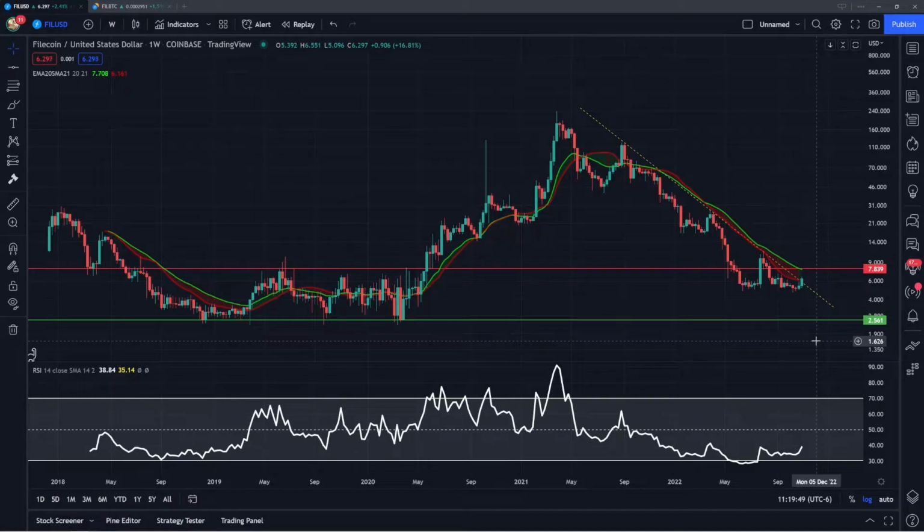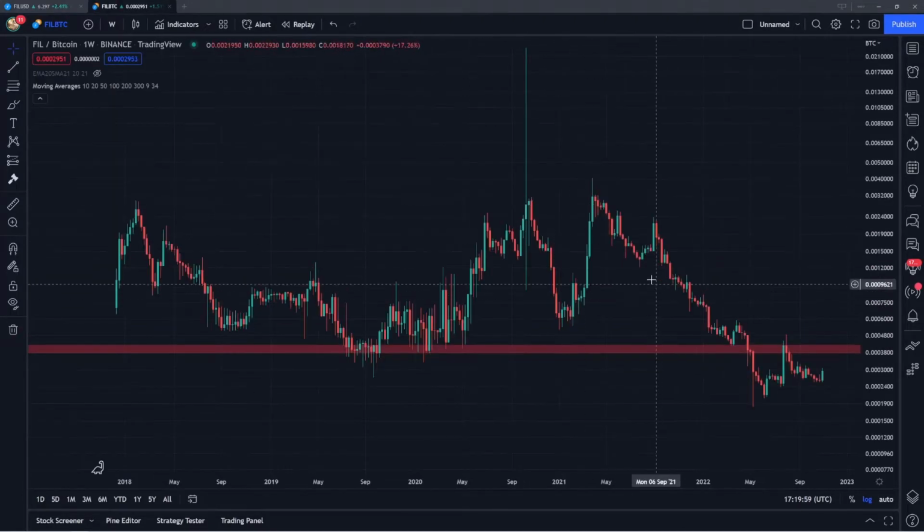Today I'm going to be providing a long-term market analysis for Filecoin. I'm going to talk about the weekly chart and some levels such as the 20 and 21 weekly averages. I'll cover the RSI as well as some support and resistance levels, and I'll talk about the FILBTC Ratio.